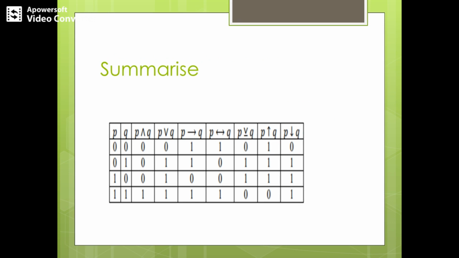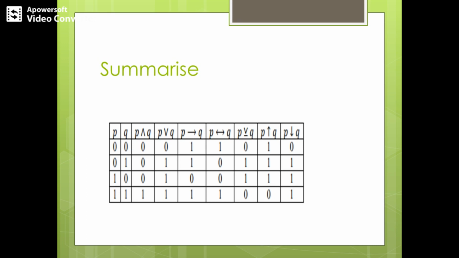We have observed conjunction, and disjunction, also called inclusive or, P or Q. Next we have implication or material conditional, P implies Q, also called if-then. And then we have biconditional, which we say as if and only if, P if and only if Q. And then P XOR Q, also called either P or Q, but not both.